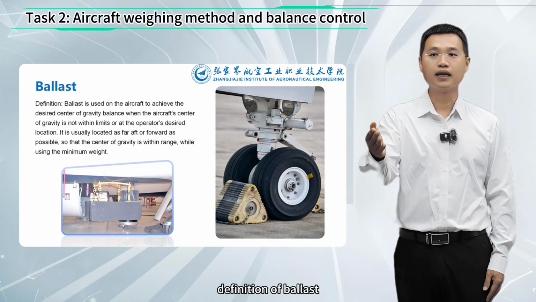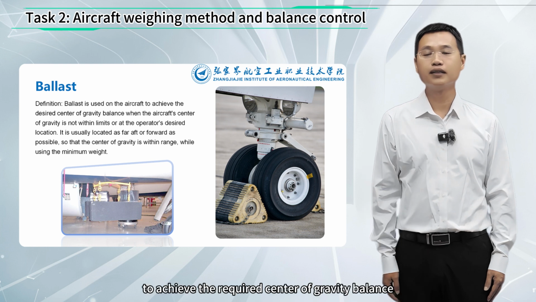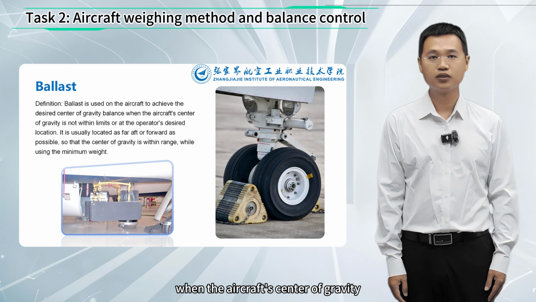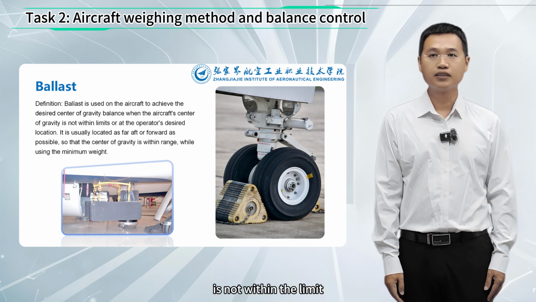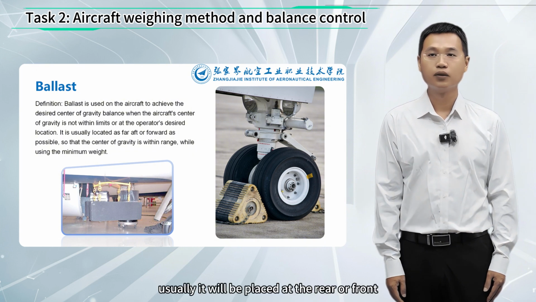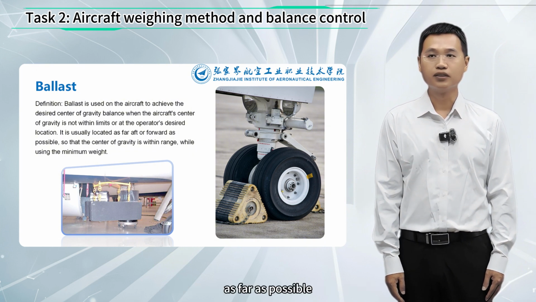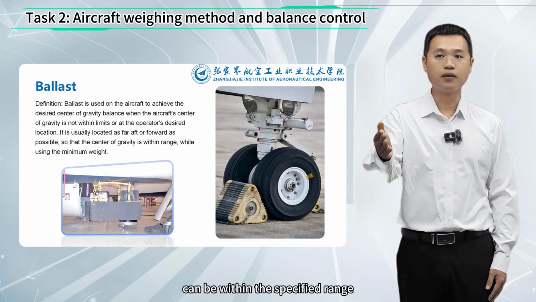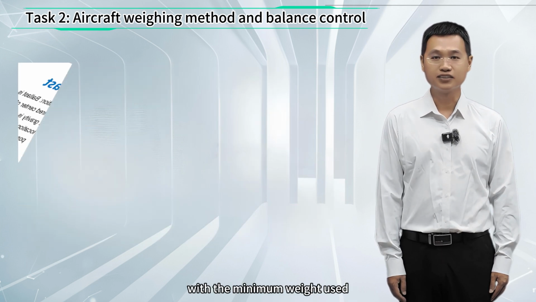Definition of ballast: weights used on an aircraft to achieve the required center of gravity balance when the aircraft's center of gravity is not within the limit or at the operator's desired position. Usually, it will be placed at the rear or front as far as possible so that the center of gravity can be within the specified range with the minimum weight used.